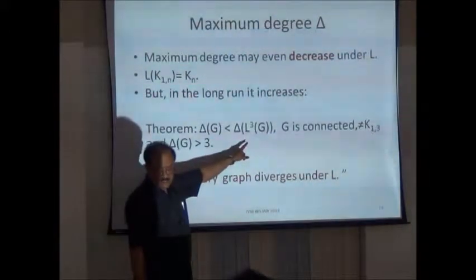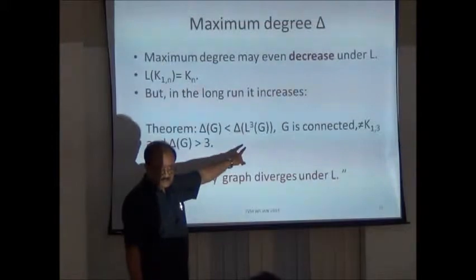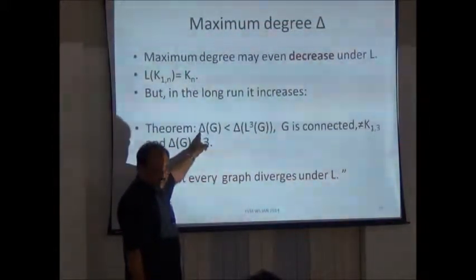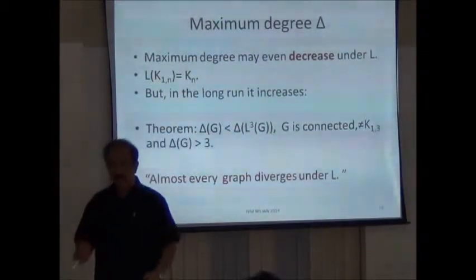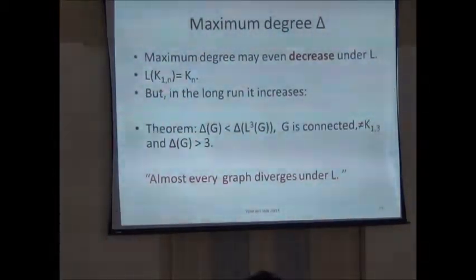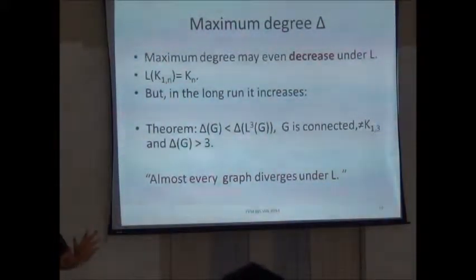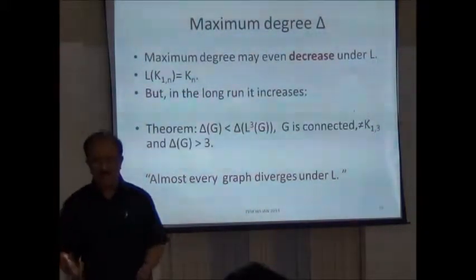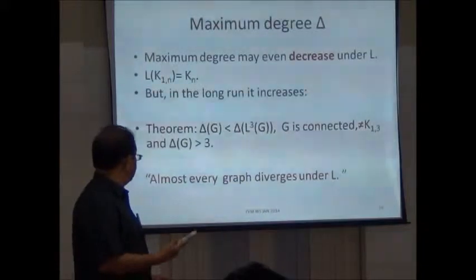So the maximum degree may decrease under the line graph operator, but in the long run, if we take the line graph of G, the third stage, the maximum degree of the line graph of the line graph of G is greater than the maximum degree of G. So what is it? I gave you a hint. Maximum degree could be a parameter which is growing at each stage. Number of triangles may be a parameter which grows in each stage if you repeatedly take the line graph. So we have learned that almost every graph is divergent under L, except the cycles, paths and triangles.